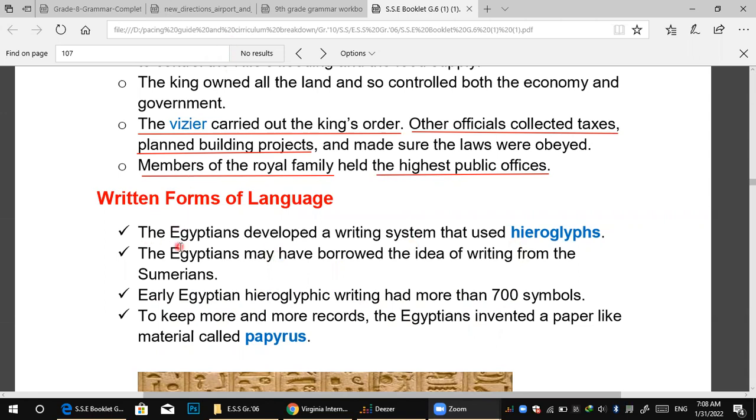You have to know that the Egyptians borrowed the idea of writing from whom? Sumerians. It's more important. And after that, the early Egyptian hieroglyphic had more than 700 symbols. And after that, the Egyptians invented what? A paper-like material called papyrus. Okay, this is a really important lesson.